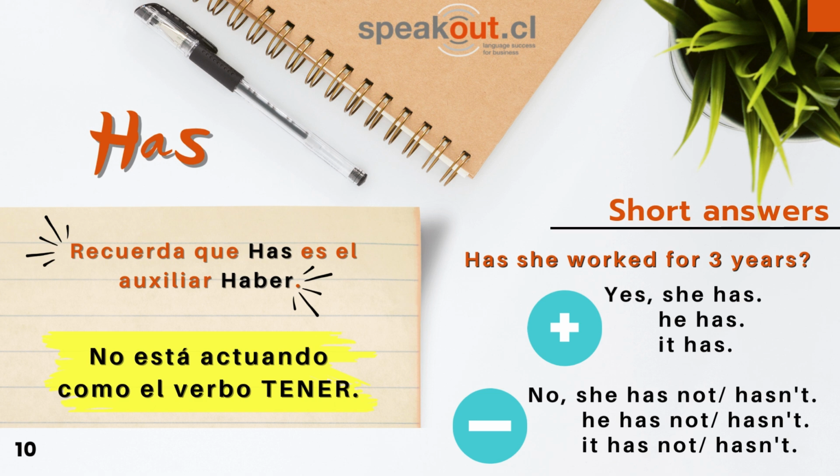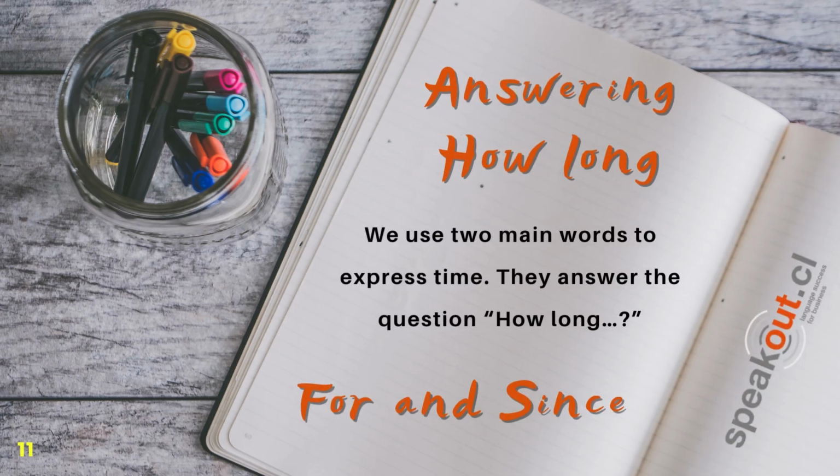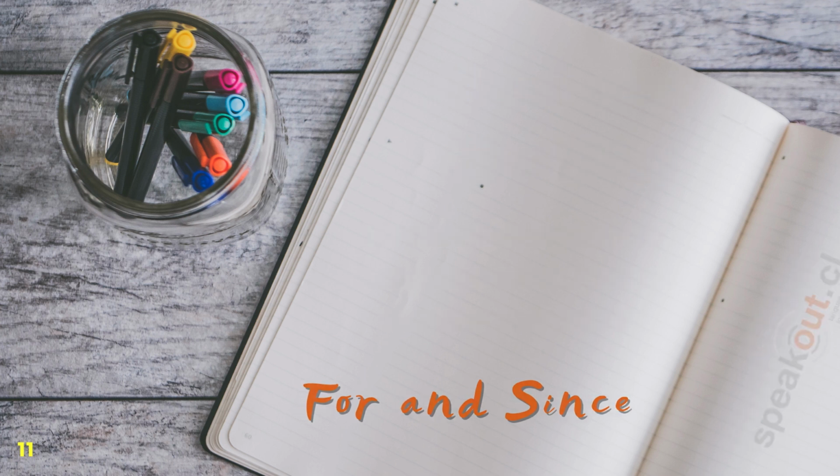Pay attention to the difference between has as a verb and as an auxiliary. In this tense, has is not the action to have. It is used as an auxiliary. Answering how long. We use germane words to express time. They answer the question how long: for and since.